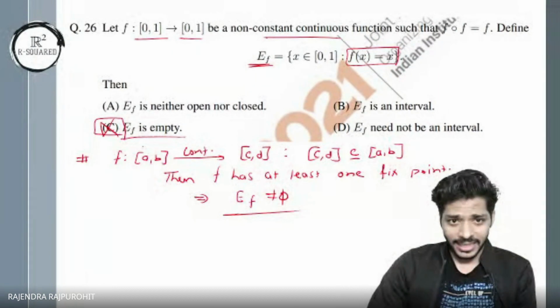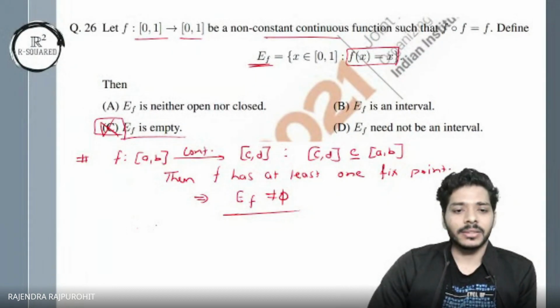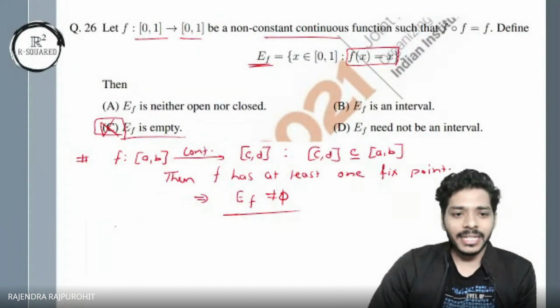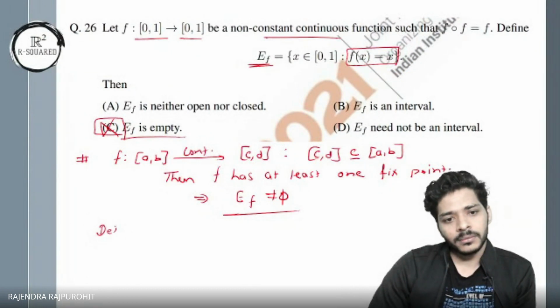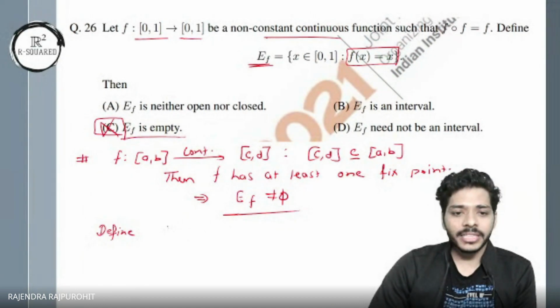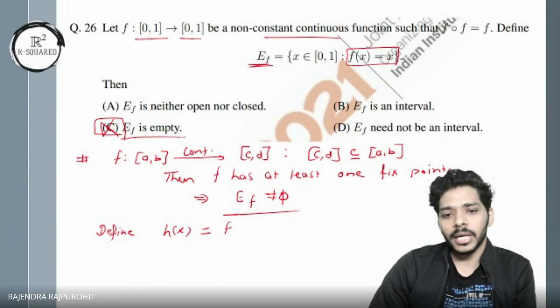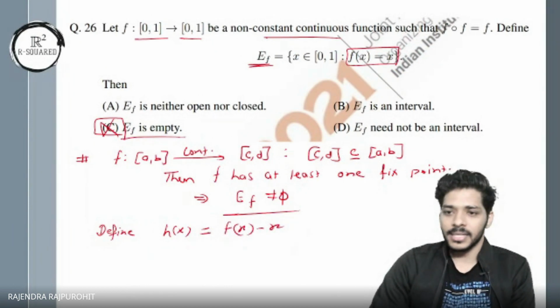For option A, look at this. Okay. I have been given that f is continuous. I define a new function. Define h of x, a new function that is equal to f of x minus x. Okay.